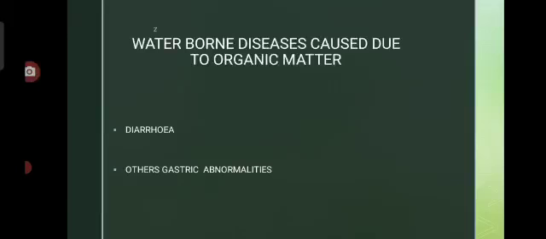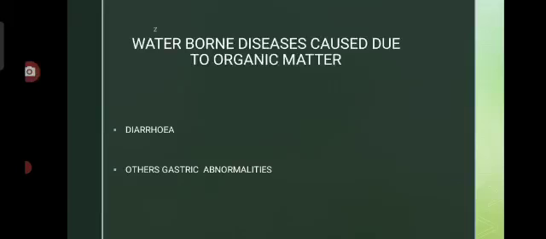First of all, in diarrhea there is serious, heavy loss of body fluids. The person becomes weak and strengthless.